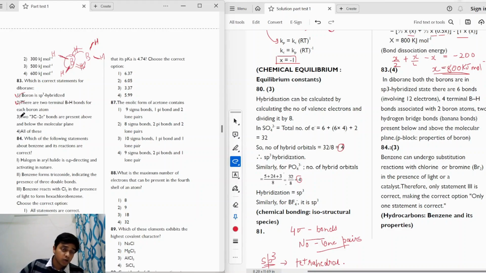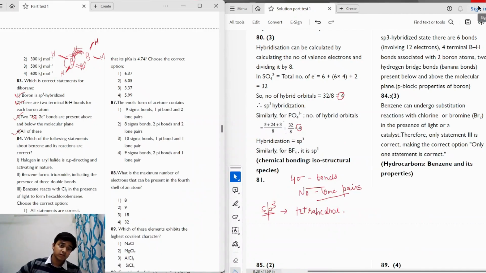And if we take a look at statement 3, it says 3 center 2 electron bonds. Okay, so this means that there are 3 atoms, 2 electron bonds present above and below the molecular plane. So the 3 center 2 electron bond is known as the banana bond, right? One is present above the molecular plane and the other is present below the molecular plane. So this statement is also correct. So the correct answer will be option 4, all of these.